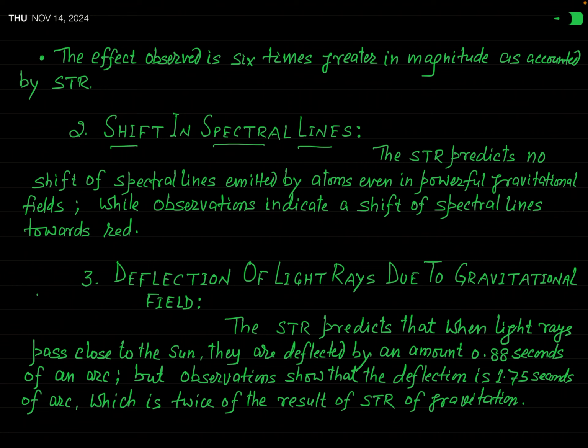In fact, when the shift in the spectral lines emitted by atoms, even in a very powerful gravitational field, is explained on the basis of the special theory of relativity, then in accordance with this theory, there will be no shift in the spectral lines emitted by the atoms even in a strong gravitational field.